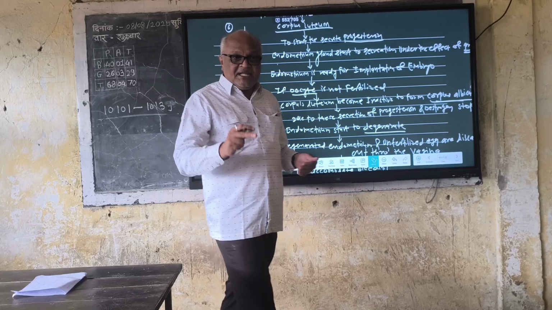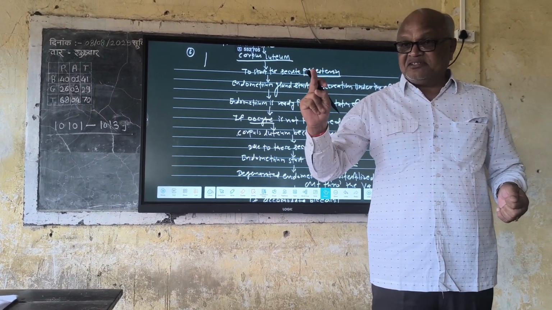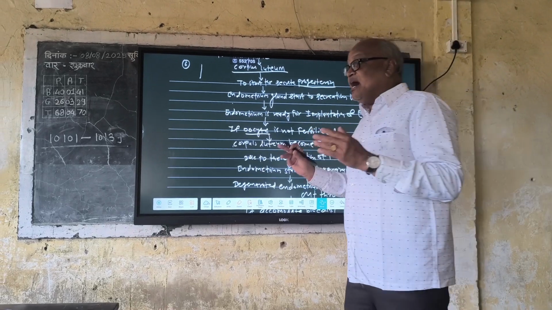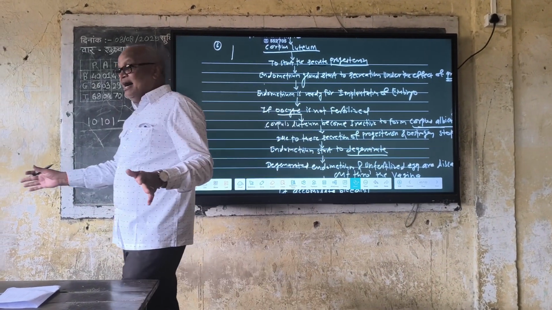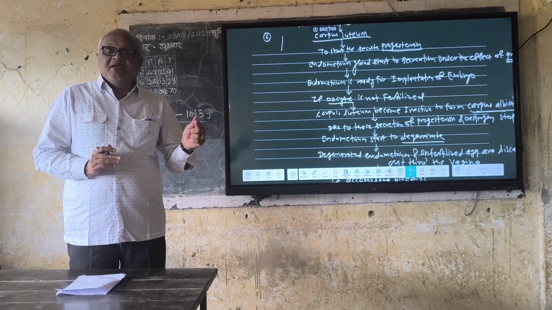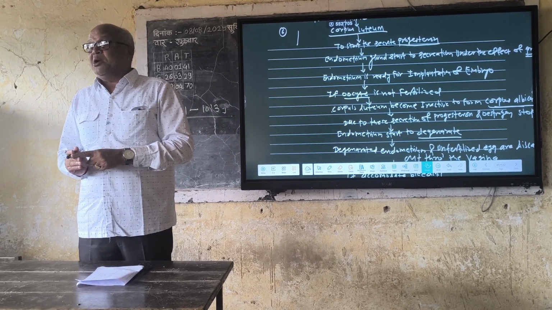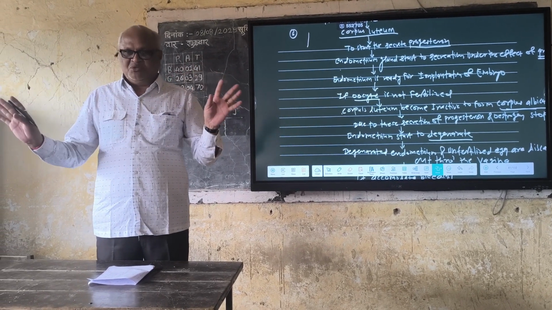This degenerated endometrial tissue and the unfertilized egg are discarded through the vagina, causing bleeding. This bleeding continues for approximately 5 days. That is called menstruation.